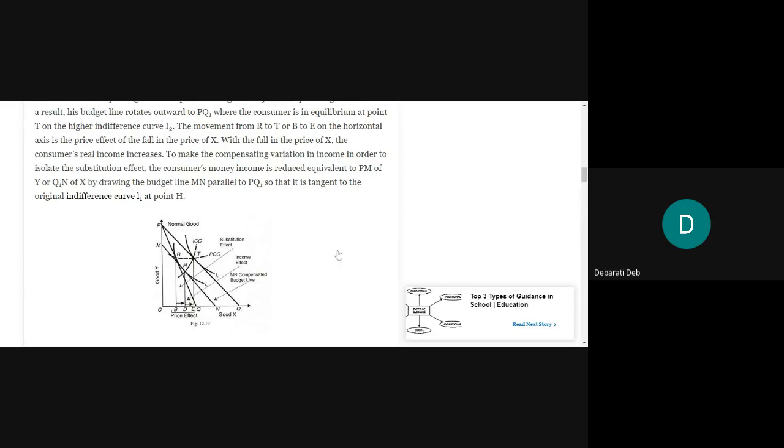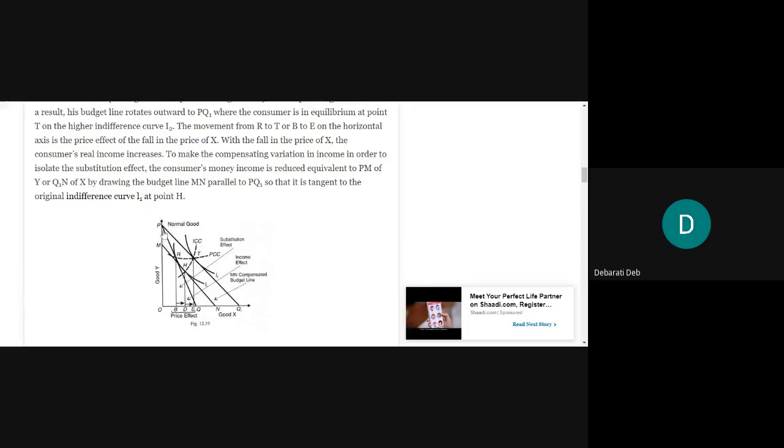You should draw this diagram after this class. Take a screenshot now. You will draw this diagram in your copy. I will upload the link tonight in your Moodle also, so that you can refer. But drawing the diagram is quite a difficult task. You have to be in practice. So after the class, you should draw this diagram in your copy, or you can draw it now also if anyone wants. So initially, suppose the consumer is in equilibrium and the point is called R.